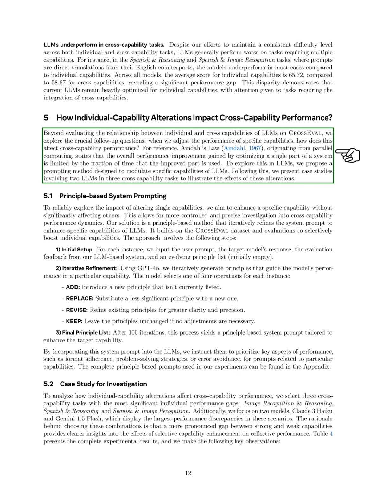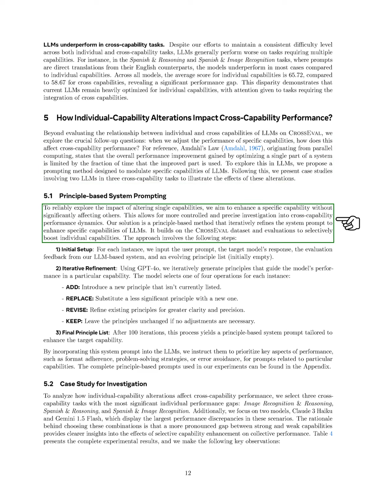Drawing from Amdahl's law, we recognize that improving one part of a system has limited overall benefits based on its usage. To examine this in LLMs, we propose a prompting method to adjust specific capabilities. Our principle-based system prompting method allows us to enhance a specific capability while minimizing impacts on others.